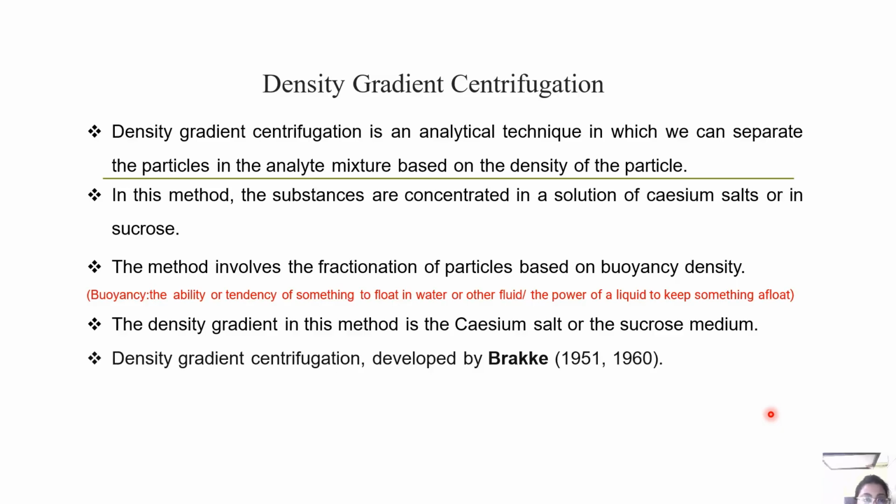Okay. So basically, we can separate the particles in the analyte mixture based on the density of the particle. In this method, substances are concentrated in a solution of cesium salts or in sucrose. The method involves the fractionation of particles based on the buoyancy density. Buoyancy is basically the ability or the tendency of something to float in water or other liquid, basically the power of the liquid to keep something afloat. And the density gradient in this method is the cesium salt or the sucrose medium.